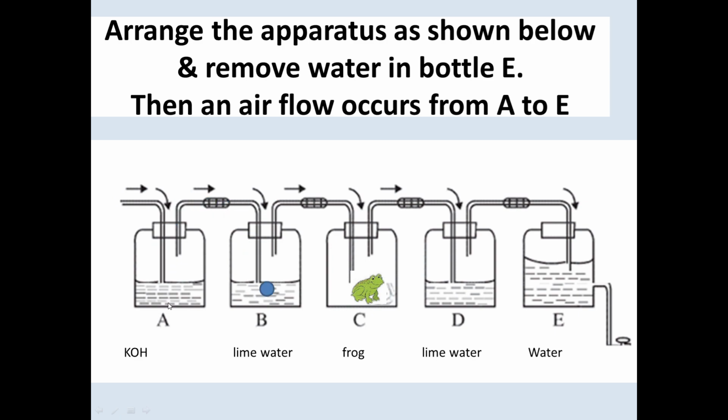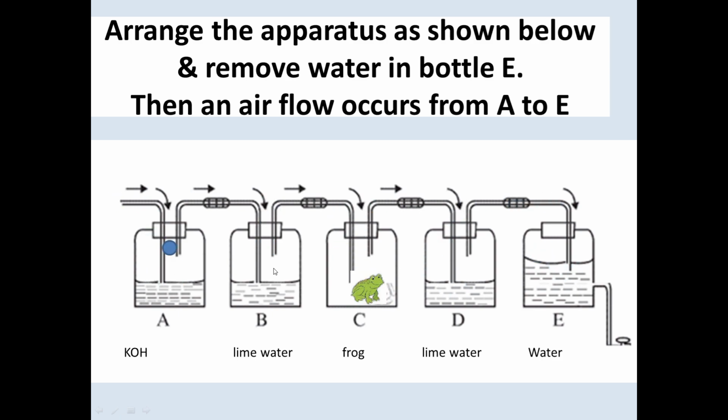in potassium hydroxide here. You can verify whether carbon dioxide is present here by passing this air through lime water in B. When this air passes through the lime water, if it contains carbon dioxide, the lime water turns milky. If the bottle A contains carbon dioxide in the upper space, when this gas passes through the lime water in B, the lime water turns milky. Otherwise, it doesn't change the color of the lime water.